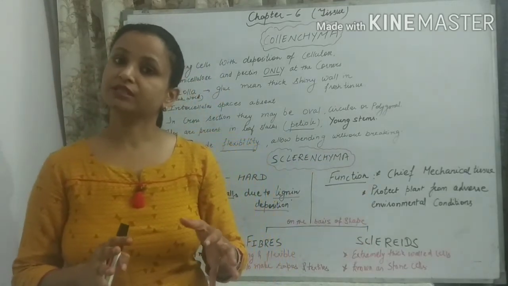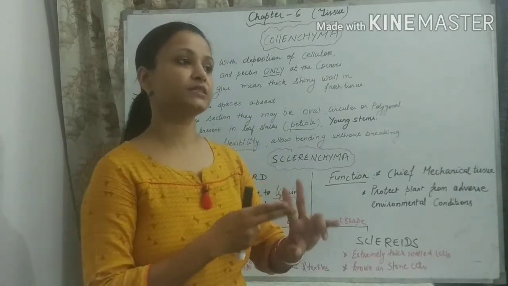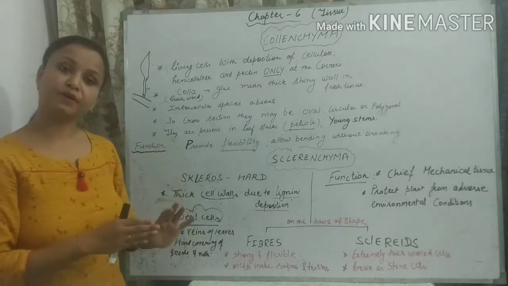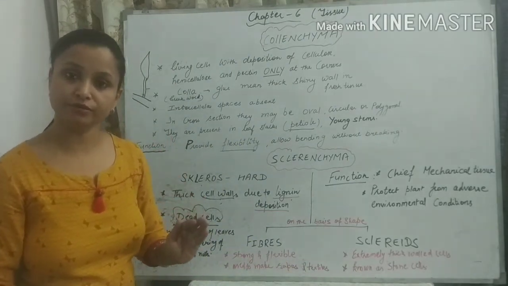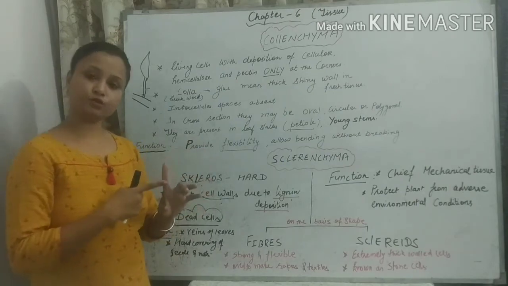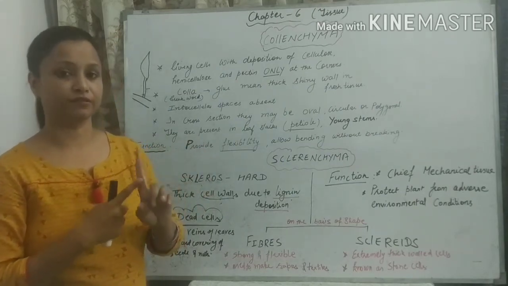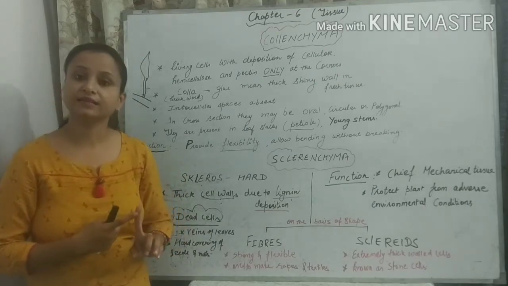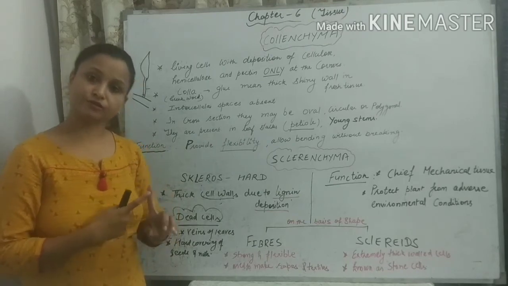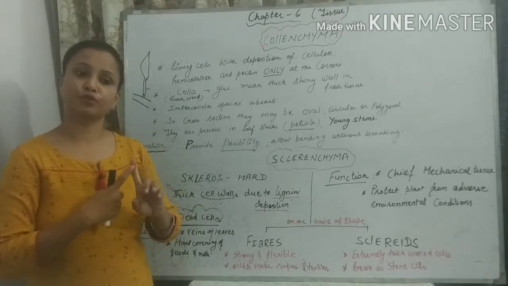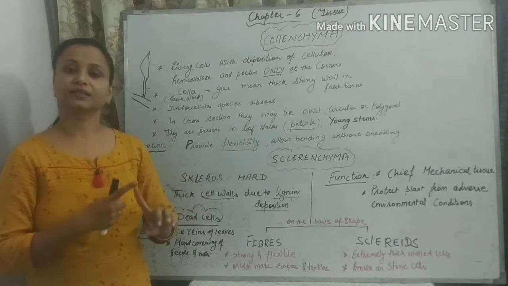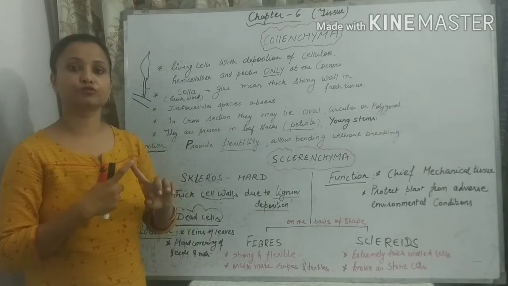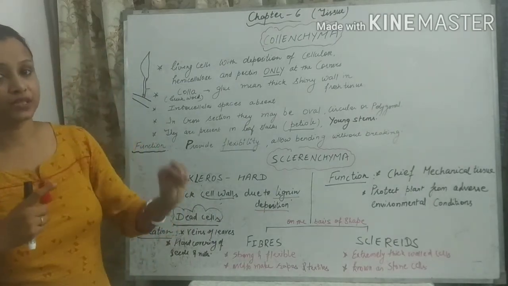The permanent tissue is divided into 2 different kinds. First is simple permanent tissue, and the second is complex permanent tissue. Simple permanent tissue is again differentiated into 3 different parts. The first one is parenchyma, which has living cells, and their main function is storage of food. The second is collenchyma. They are also living, and their main function is to provide flexibility to the plant. The third is sclerenchyma. They are dead cells. Their main function is to provide mechanical strength to the plant.